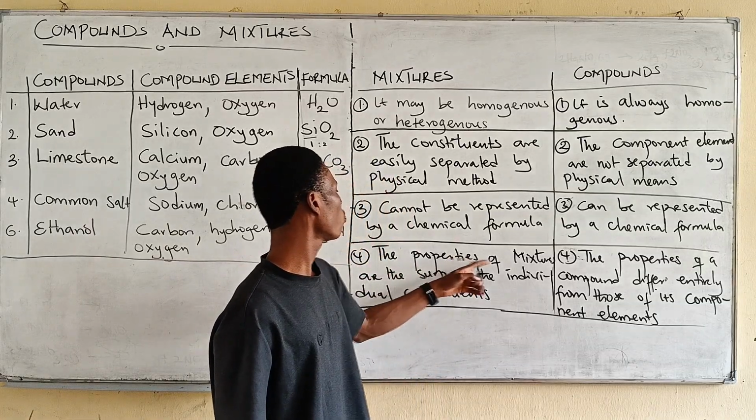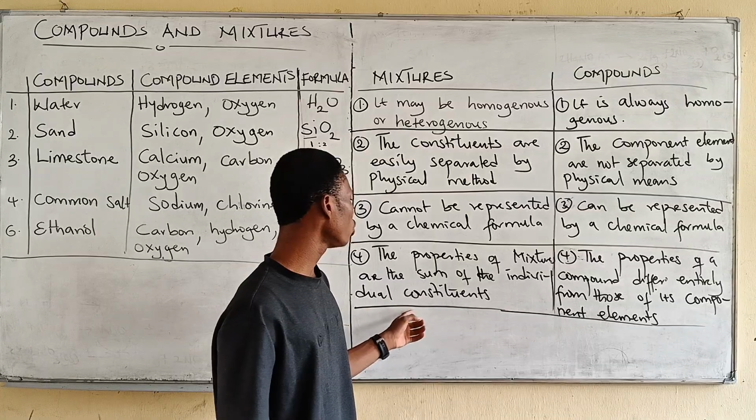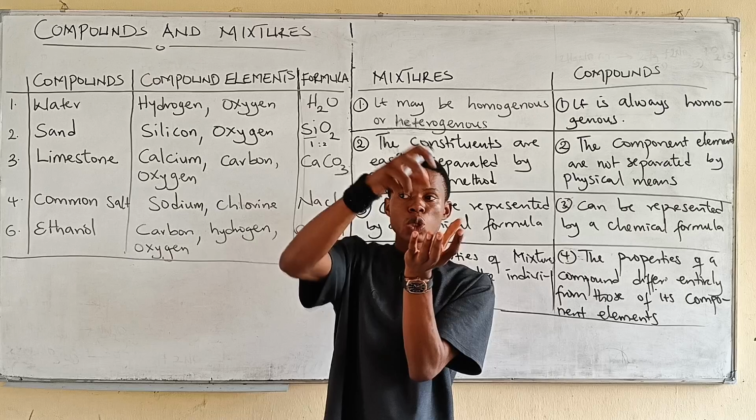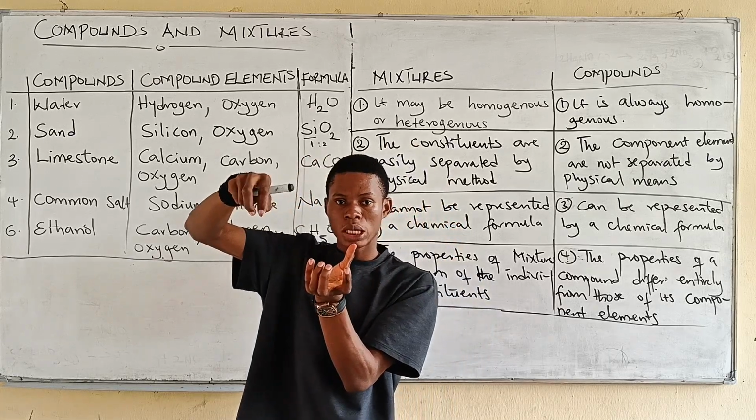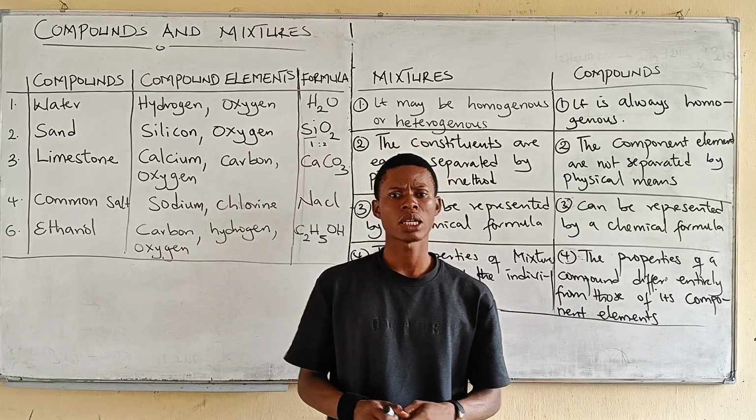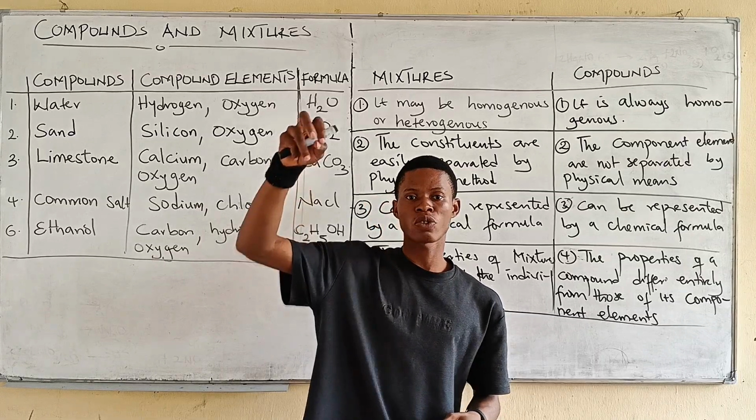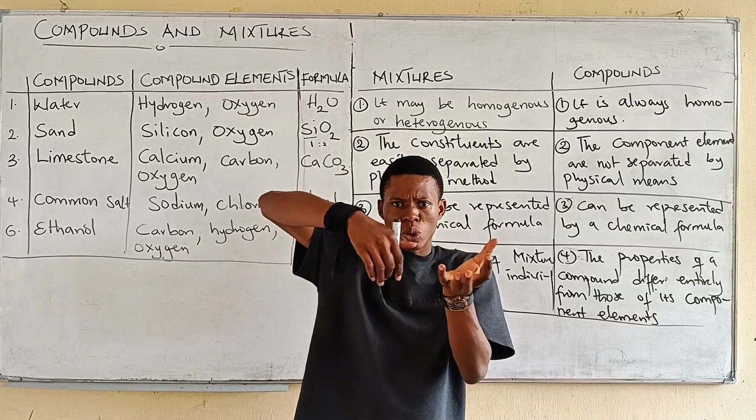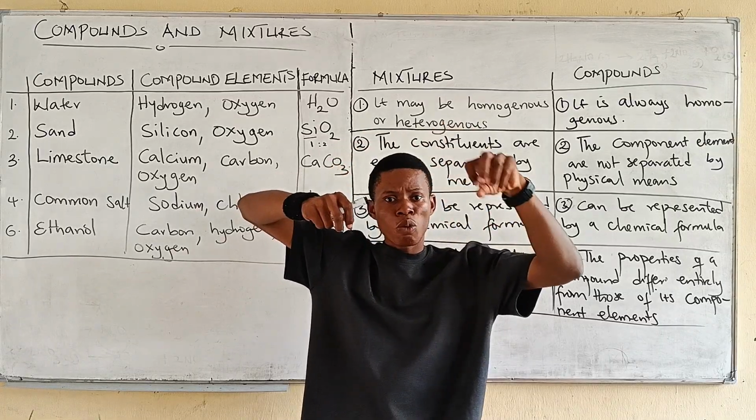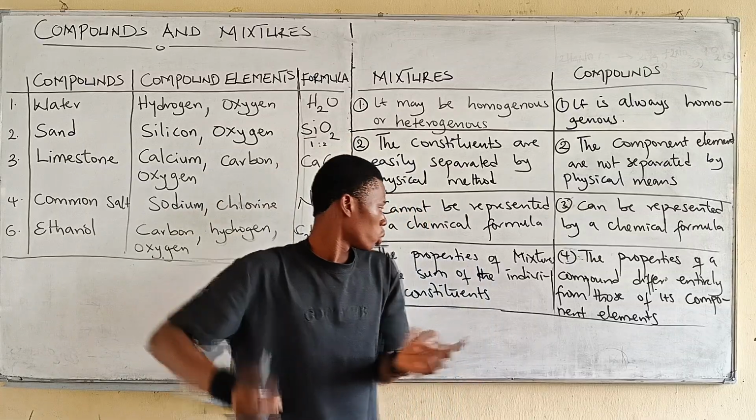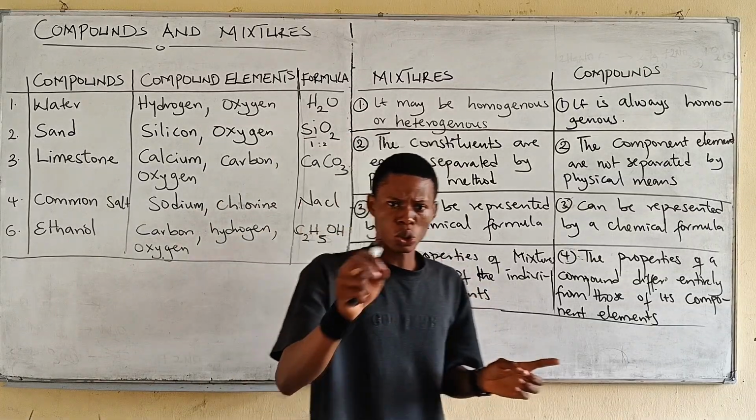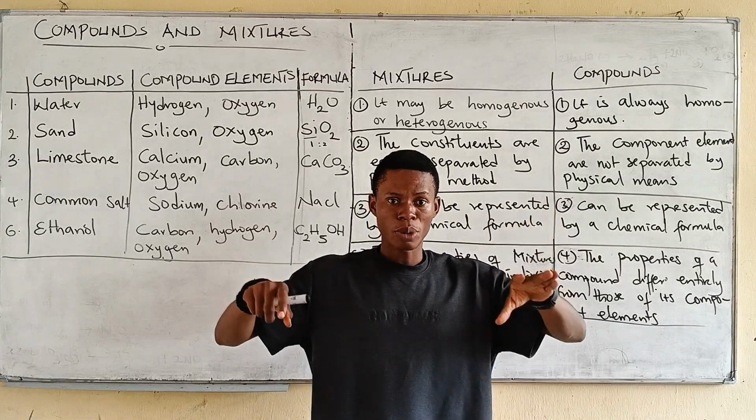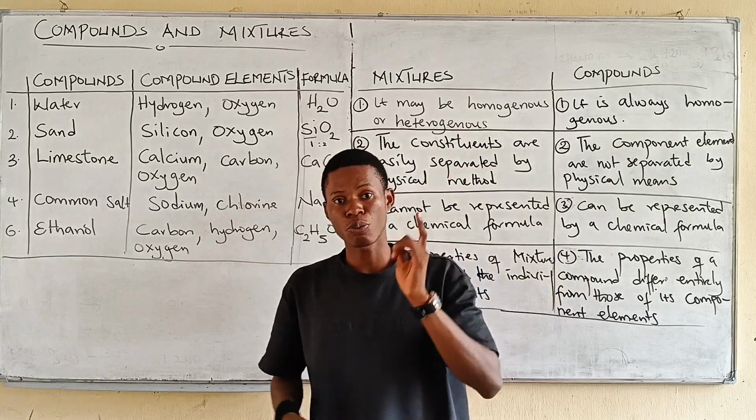The next one, the properties of mixtures are the sum of the individual constituents. So if I have a mixture, the property of the whole mixture is a summation of the individual constituents. For example, if I have a homogeneous mixture like a salt solution, that is if I dissolve salt in water, you discover that the property of that mixture is the summation of the property of water and the property of the salt. So if I give you salt in water and sugar in water, you actually know this one is salt solution, this one is sugar solution, because the individual properties of the components is what determines the overall property.